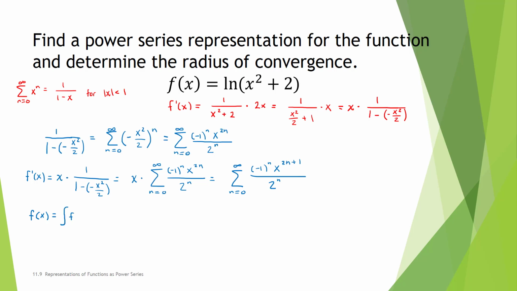F of x is the antiderivative, or the indefinite integral, of f prime of x dx. In other words, the indefinite integral of this function defined by the power series. We have a theorem that says we can find the antiderivative of a power series term by term.